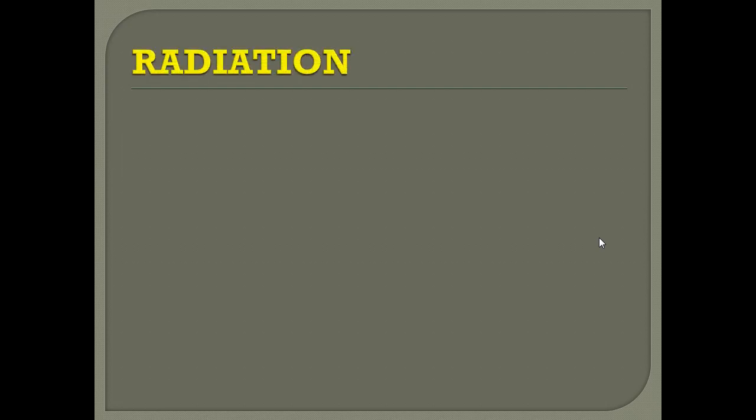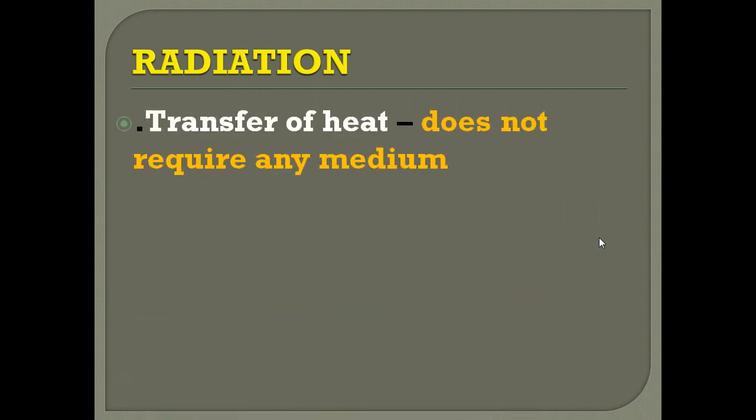Now we are going to see the next mode of heat transfer, that is radiation. Radiation requires no medium. It is a transfer of heat that does not need any intermediate medium.